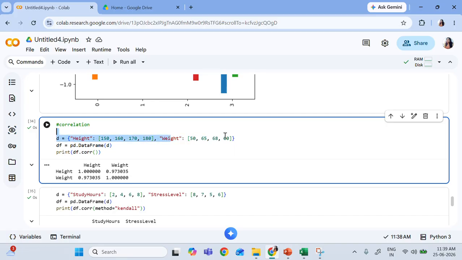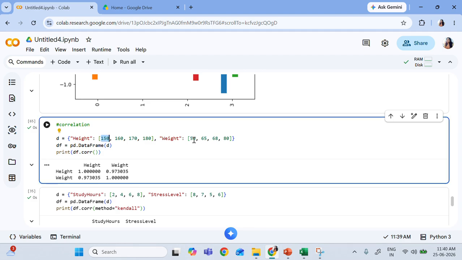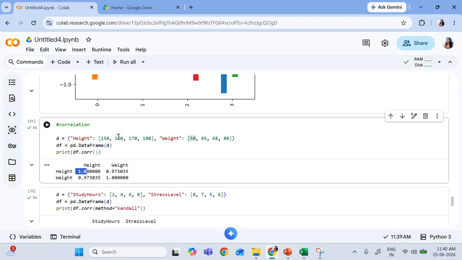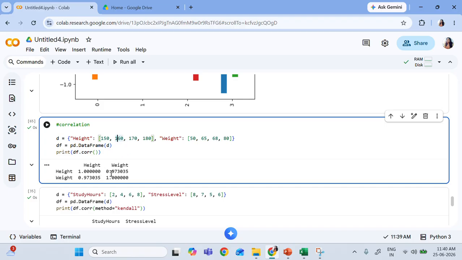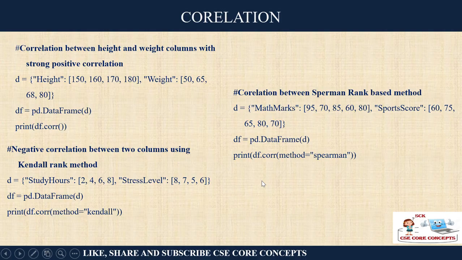So correlation, let's say I have a data frame over here where I have stored the height of certain people and the weight of them. And I want to find out the correlation between them. So you can see the height and weight correlation between the values is given. The first one, 150 centimeter height and 50 kg weight, the correlation is 1. Second one is 160 and 0.9. So that means we can say all the data values are more than 0 and nearer to 1, meaning they are strongly correlated to each other, height and weight. This is a strong positive correlation, right?